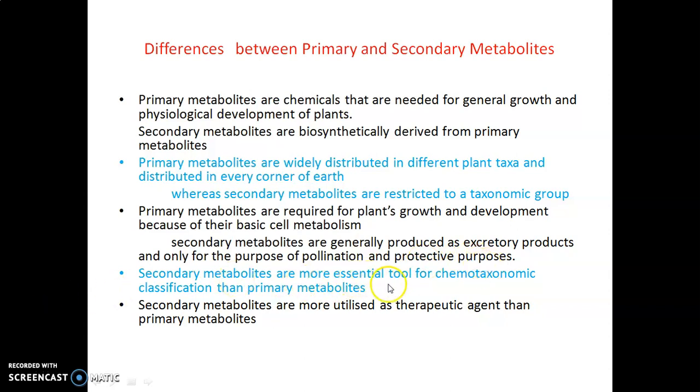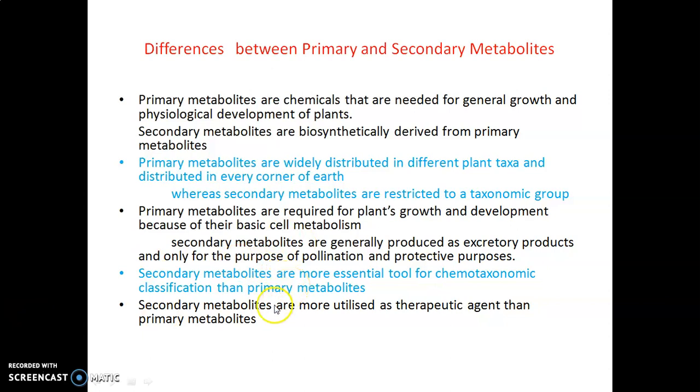Secondary metabolites are a more essential tool for chemotaxonomic classification. Chemotaxonomic classification mainly focuses on the distribution of particular chemicals in a group of plants or a particular taxa. So secondary metabolites play an important role because they are restricted to a particular taxonomic group, not available in all taxa. So for chemotaxonomic classification, secondary metabolites are a more essential tool than primary metabolites.